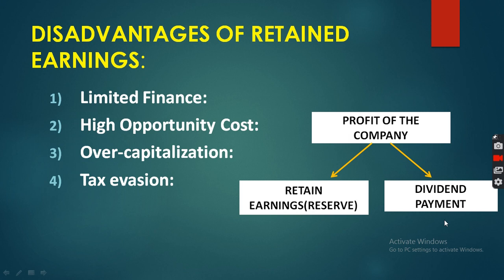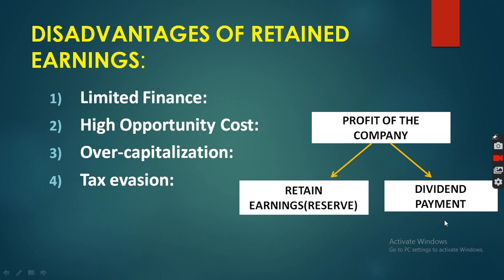So there will be a chance of an over capitalized situation in the business. Clear? So generally, there are two types of dividend policies: strict dividend policy and liberal dividend policy. Strict dividend policy is also known as conservative dividend policy.